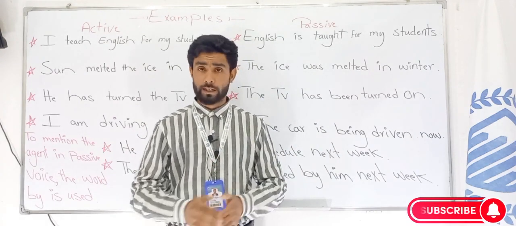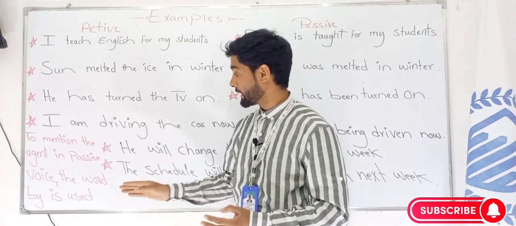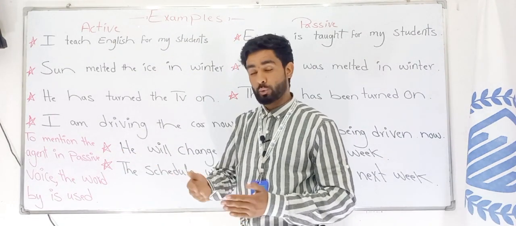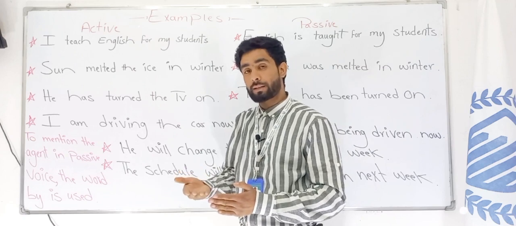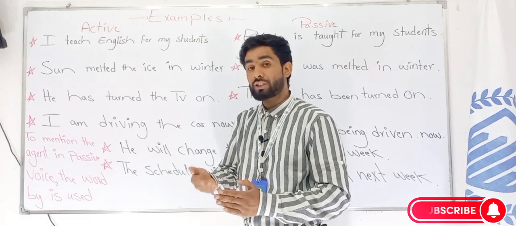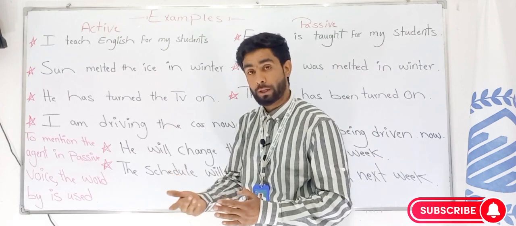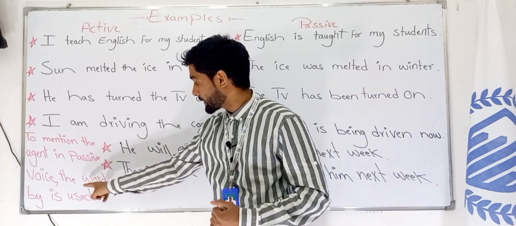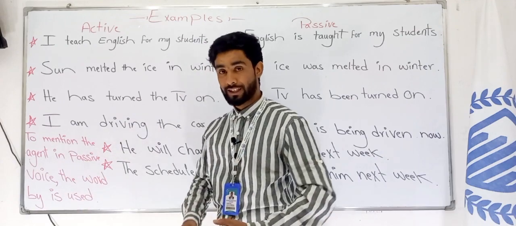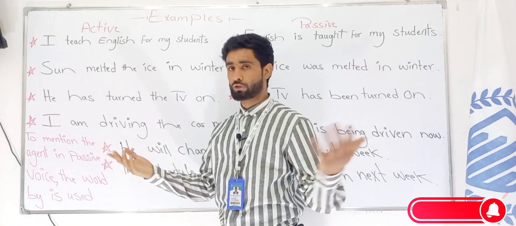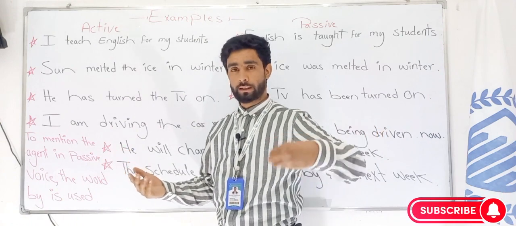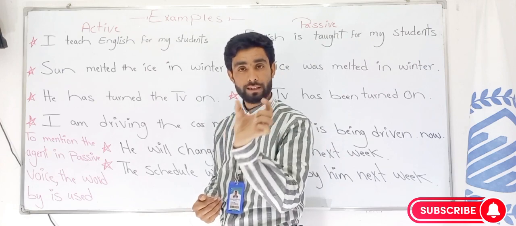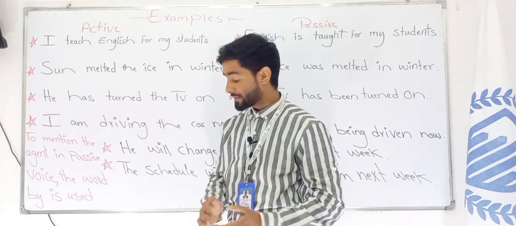Hope it's clear. Come to the next part. There is something else. In some cases, we mention the subject, and when we mention the subject, in English grammar we call it the agent. To mention the agent in the passive voice, the word by is used. If you want, you can mention the subject, not a big deal. If you're interested, at the end of your passive voice sentence, by using the word by, the subject can be mentioned.